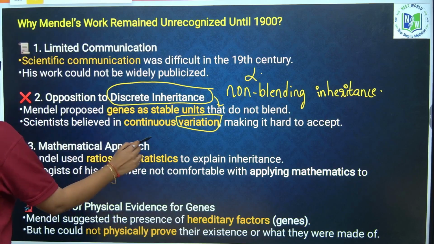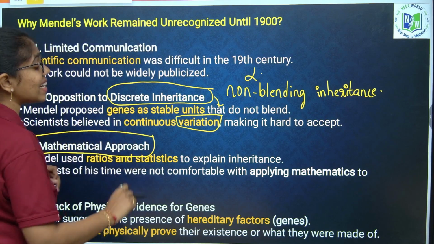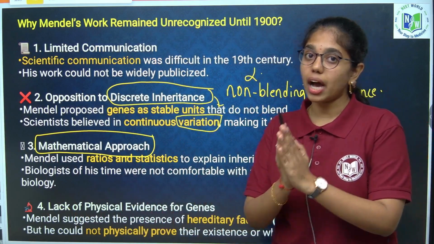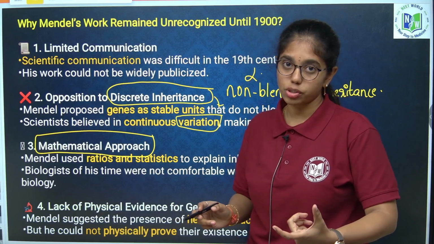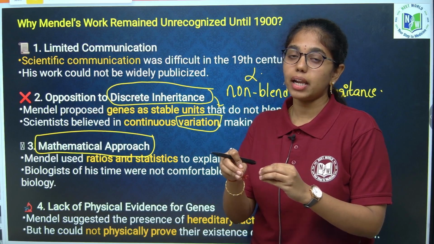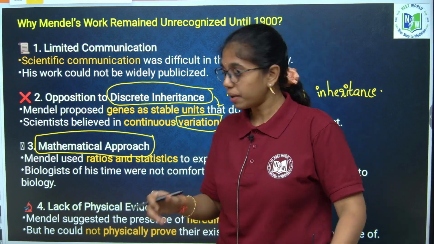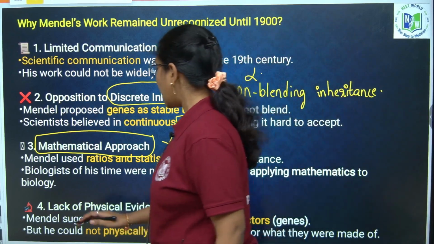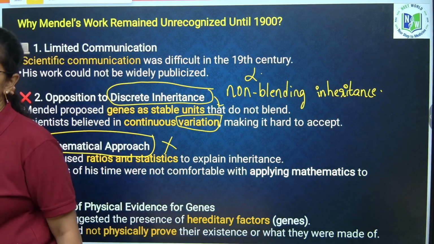And third is Mendel's mathematical and statistical approach. His mathematical and statistical approach didn't fit into those minds. Biology involving a statistical and mathematical approach was quite a new approach at that time, so this was not approved again. And lastly, lack of physical evidence of the genes.